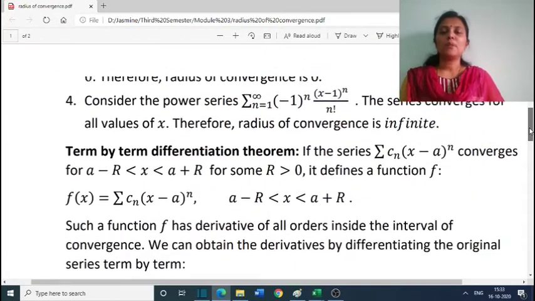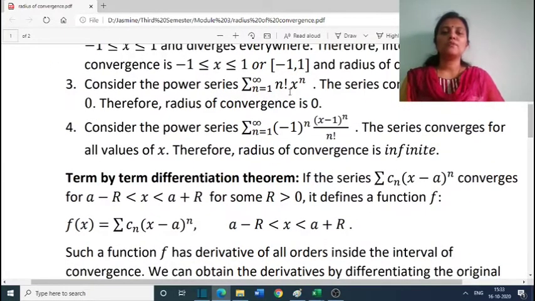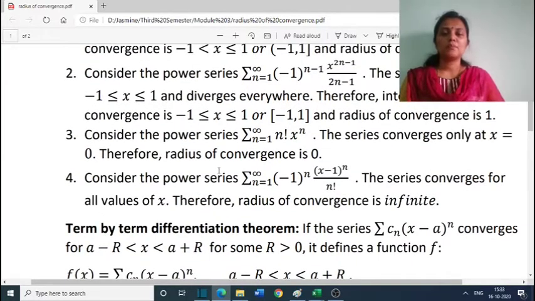Now, consider the power series sigma n equal to 1 to infinity n factorial x raised to n. The series converges only at x equal to 0. Therefore, the radius of convergence is 0. Now, as another example, consider the power series sigma n equal to 1 to infinity (minus 1) raised to n, (x minus 1) raised to n by n factorial. The series converges for all values of x. Therefore, the radius of convergence is infinite.